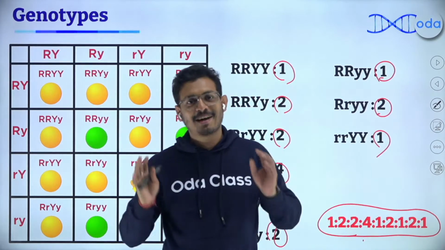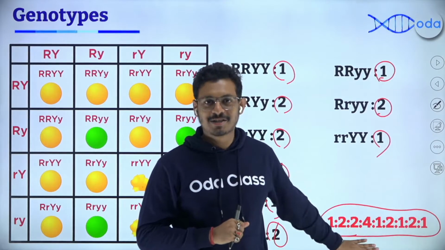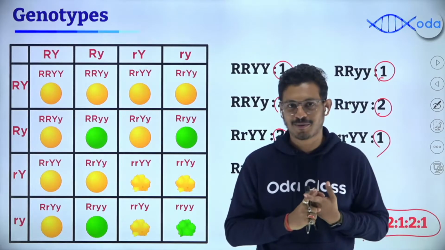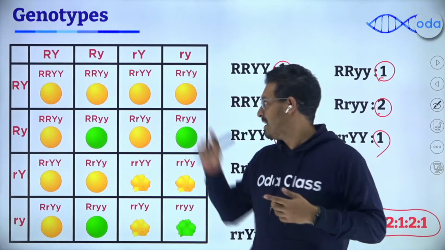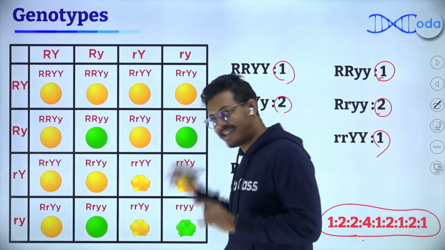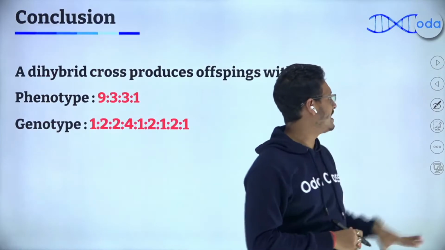अगर आपको लगता है कि आप calculation में गलती करोगे, इसको रट्टा मार लो आप. Remember the ratio. So even if you do a calculation mistake, at least you can verify it with your ratio when you're writing it down. Okay. If it doesn't match the ratio, that means कुछ तो आपने गड़बड़ किया है. Calculate it all over again. That's how you can do a dihybrid cross in a very easy manner.